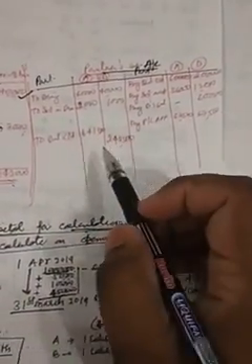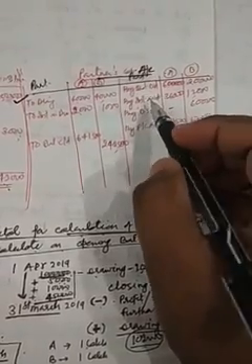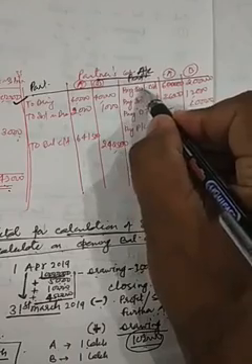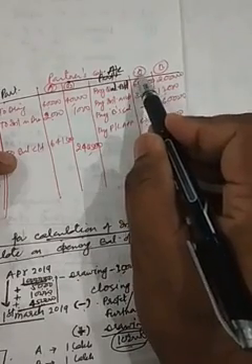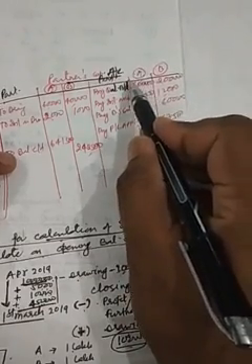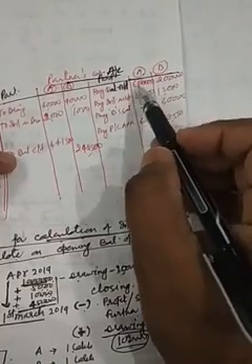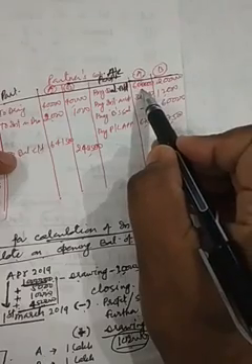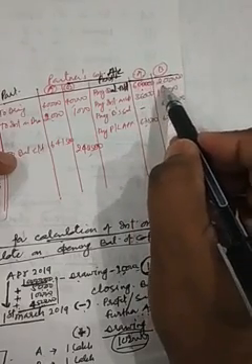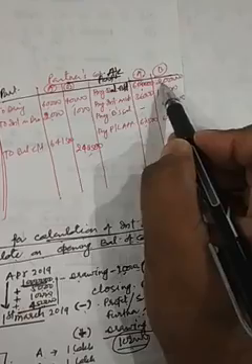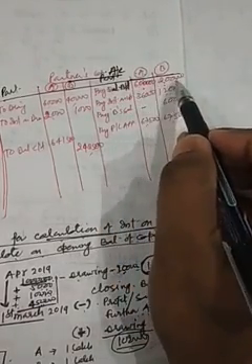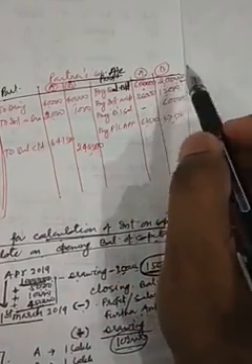Next, the first transaction, by balance b/d. My dear students, whatever amount of balance is given in the question will be transferred in the column of partners. The first partner A and the second partner B. The capital of 6 lakh for A goes in the column of A, and 2 lakh goes in the column of B. By balance b/d, the amount of capital is given. Please see the question.